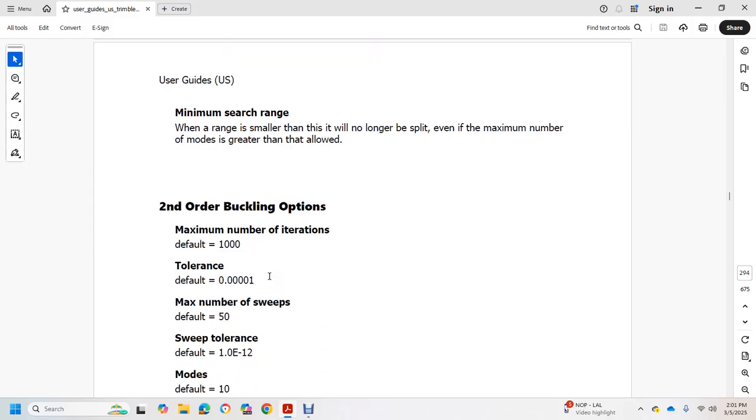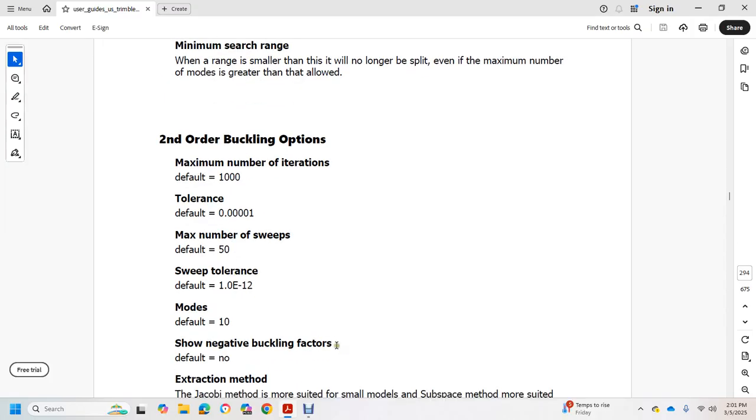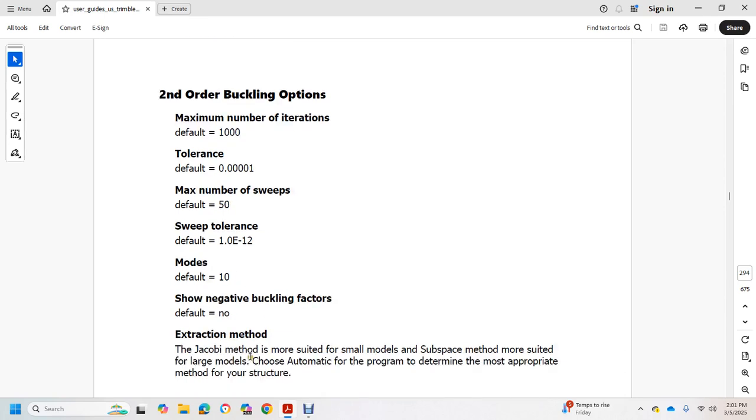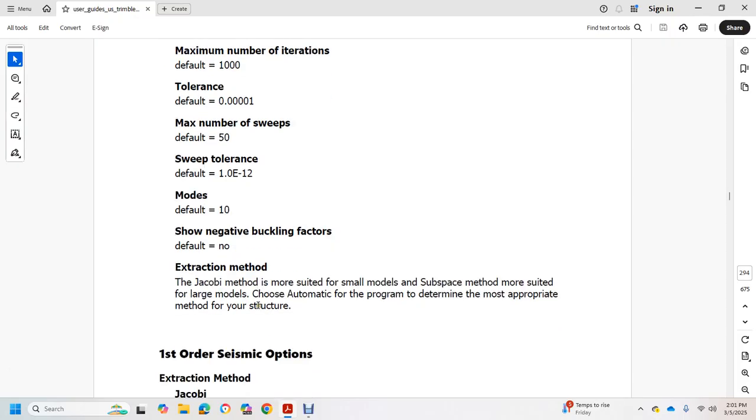sweeps 50; sweep tolerance 1e-12; modes, default; show negative buckling factors, default no. Extraction method: the Jacobi method is best, more suited for small models. The subspace method is more suited for large models. With automatic selected, the program determines the most appropriate method for your structure.